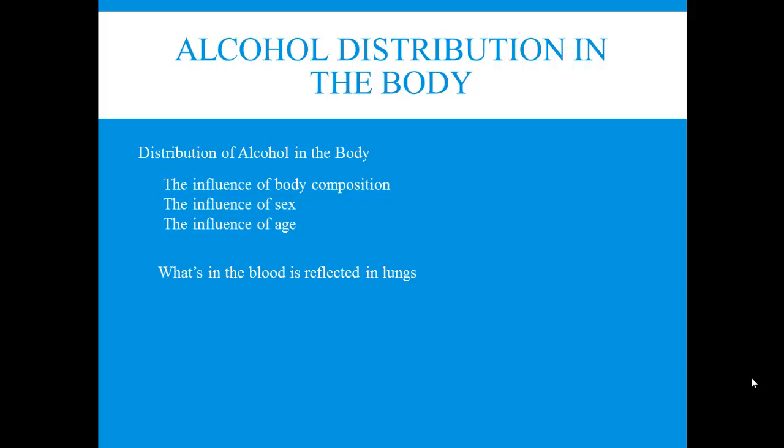So you could have a male and female of equal weights, but the female may have more body fat, which means she has less lean muscle and less body water. If they drink equivalent amounts of alcohol, the female could potentially have a higher blood alcohol content because she has less body water in which to distribute the alcohol she's drunk. So sex is our second thing.